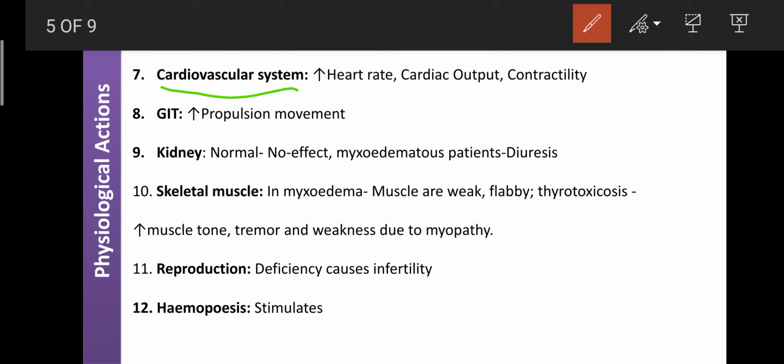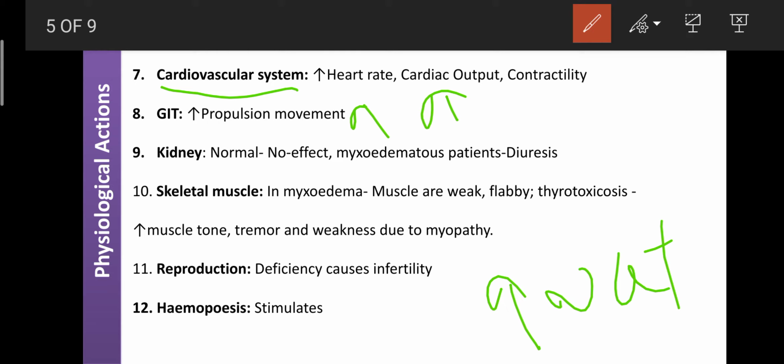So here, indirectly, T3 enhances the heart rate and cardiac output by causing accumulation of calcium. Because dear students, iodide enters inside the cell by enhancing the sodium level. Okay, and as the sodium level increases, it causes depolarization, and depolarization is helpful for release of calcium.